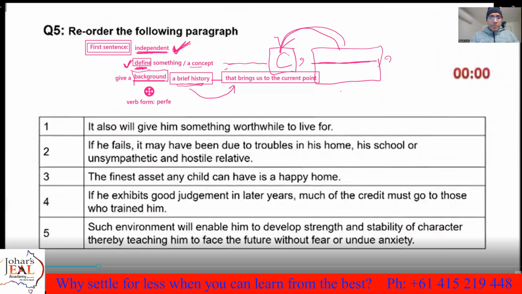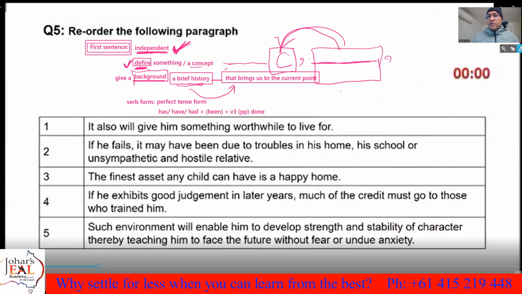It can be present perfect or past perfect. You have has, have, or had, and sometimes been, and the past participle, which we call the third form, or do, did, done. They are the same thing.